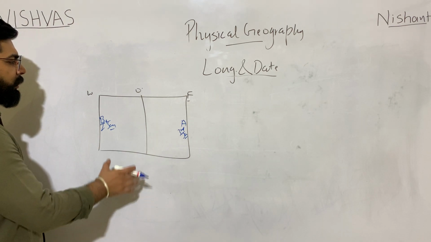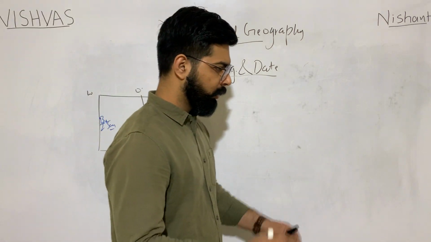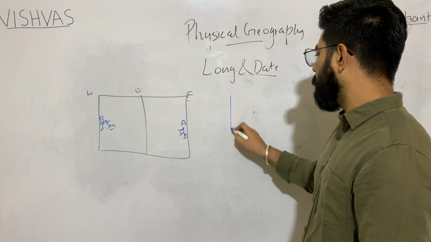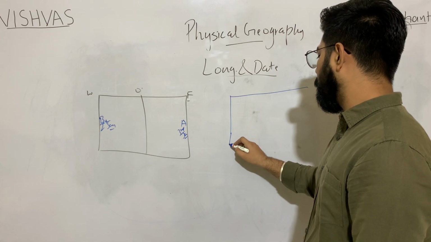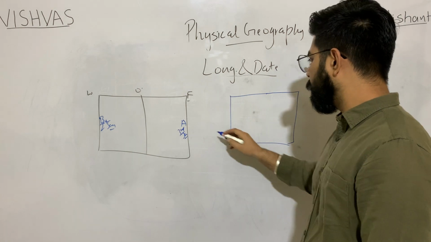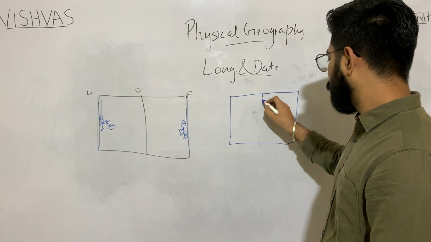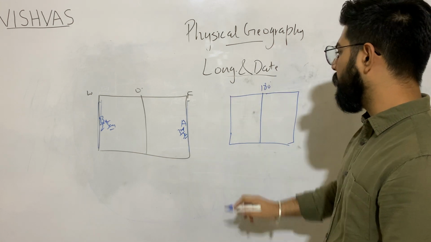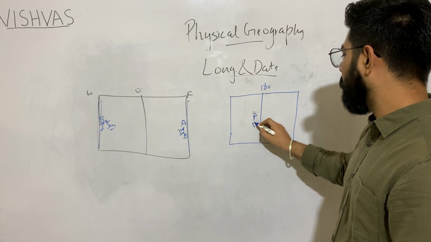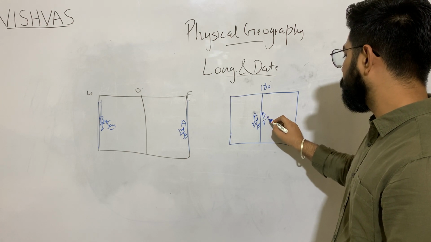What you have to do is make this diagram on a sheet, and make it into a cylinder. After you join these two edges, you will get one line, which I am saying is 180 degree. The person A will be standing here on 3rd January, the person B will be standing here on 2nd January.